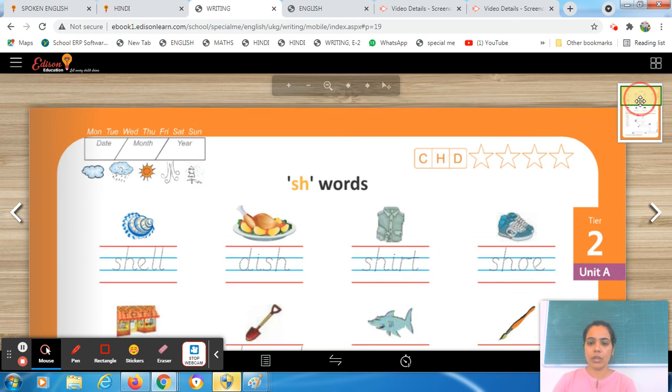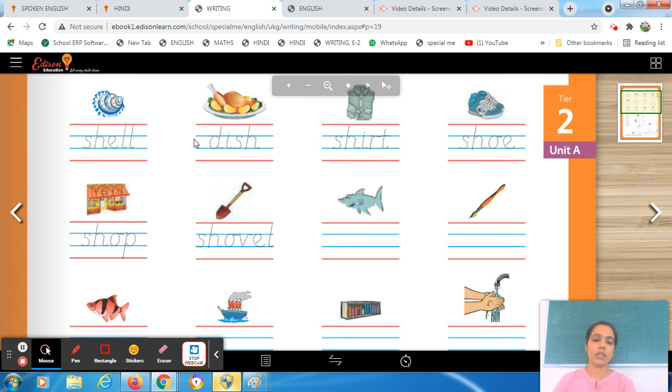Okay, so in this worksheet, जो आज आपने first half perform करना है, you have some pictures, these clip arts given to you, like this one and this one. So you have to see the picture and write the correct word in the given space. Some of the words are already written, students, so you just have to trace them, and the rest of the words you have to write on your own.